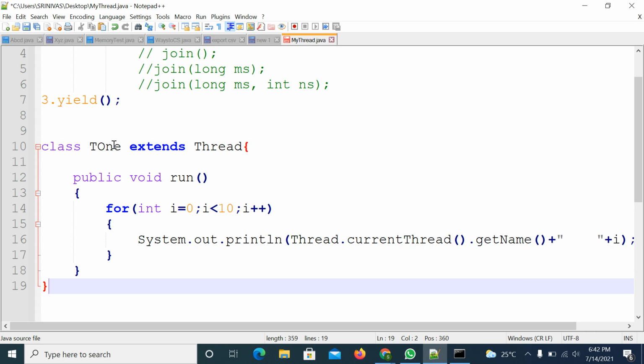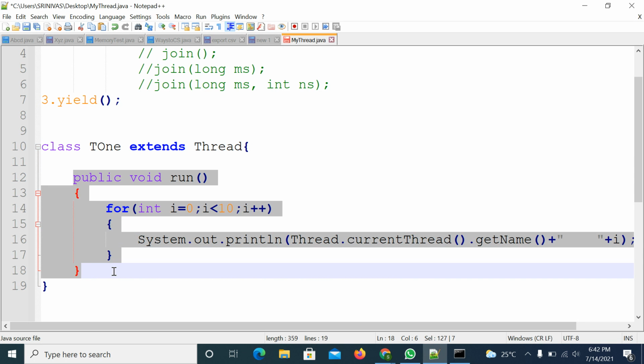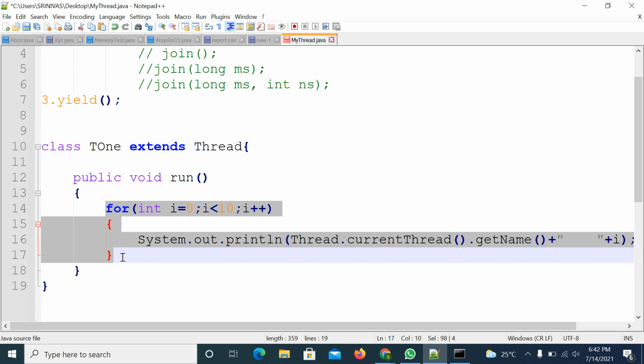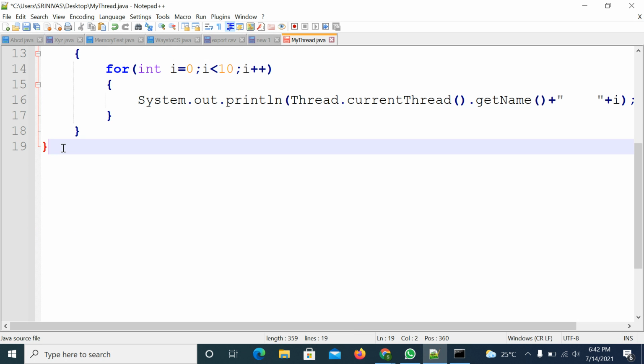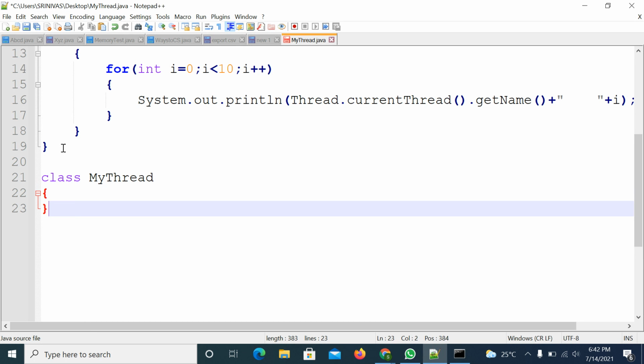So here I created just one thread. On top of it, I made this a thread class. So I wrote a public void run method. Inside this run method, I am using the for loop. Right. So now I will write the main method. The main class, my class name is MyThread. If you are unable to understand, please ask me.